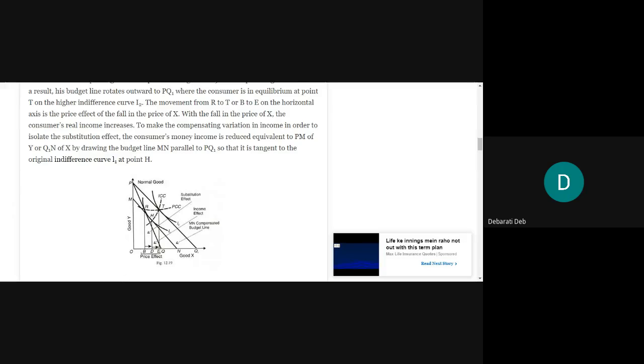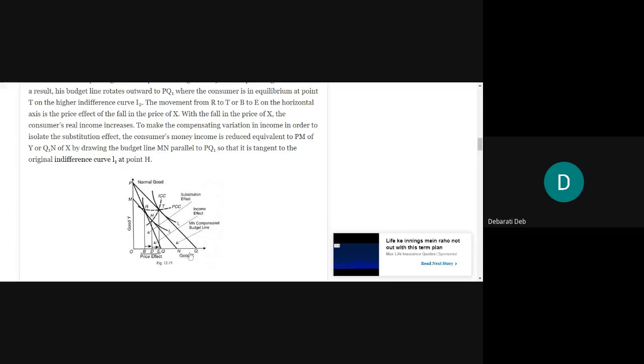What is this movement called? This movement is called the price effect of the fall in the price of X. This particular movement from B to E is nothing but your price effect, which has occurred due to the fall in the price of good X.